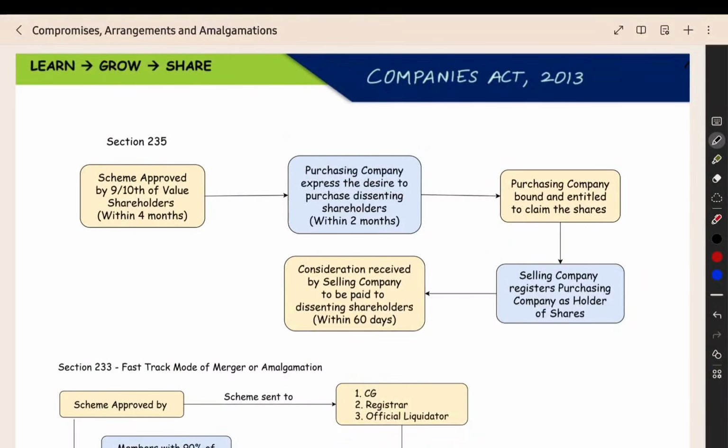Now we can see section number 235. So here when you see section number 235, it is related to the acquisition of shares of the dissenting shareholder. Now we saw section number 230, right? In that, if there is a transfer of shares and that scheme is approved by the majority.